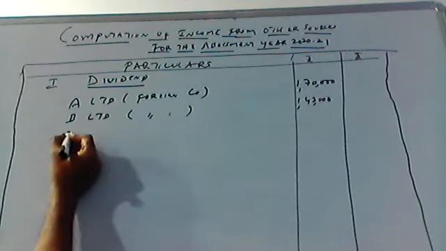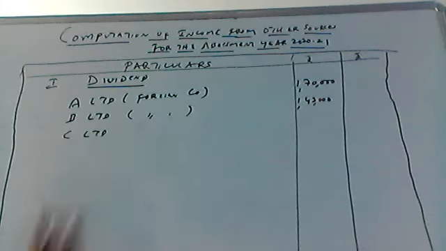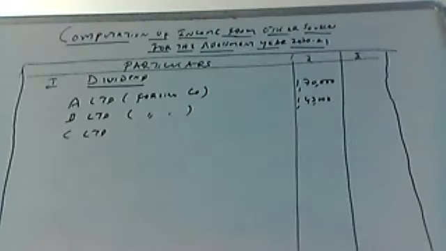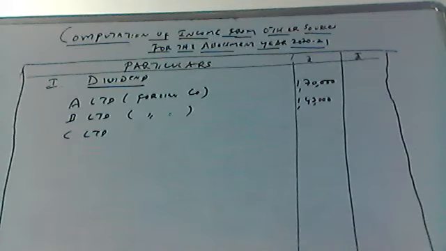Now C Limited, and it is an Indian company under section 2(22). TDS paid 12,000, net dividend 1,48,000, and interest paid is 11,000. Any dividend income received from an Indian company is exempted. If it is exempted, we cannot allow interest on loan taken to buy these shares. That is 11,000, so it is totally exempted.